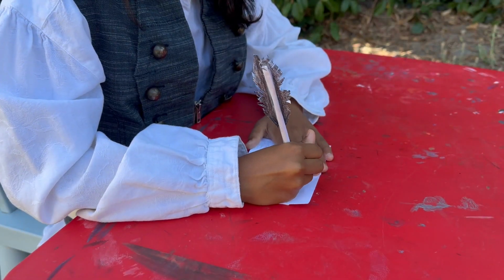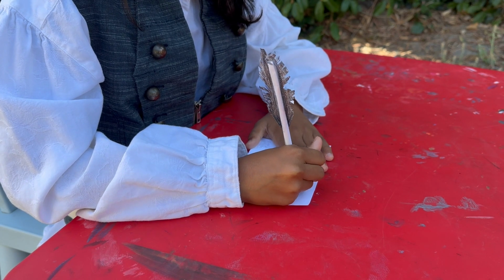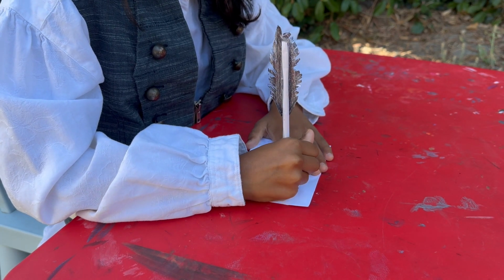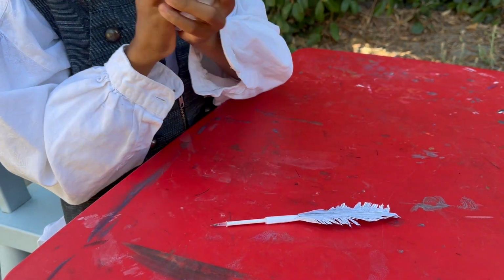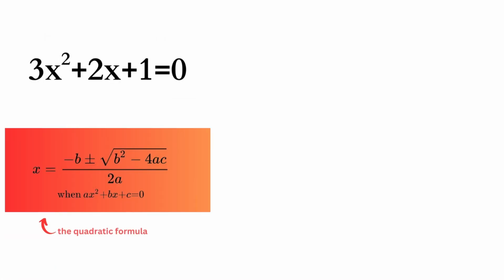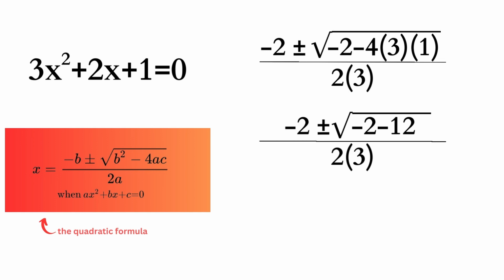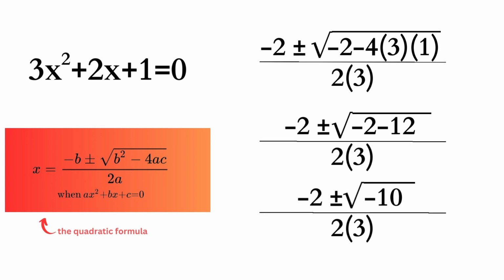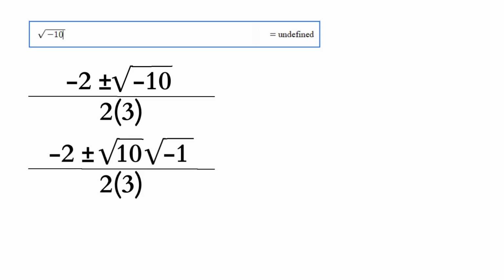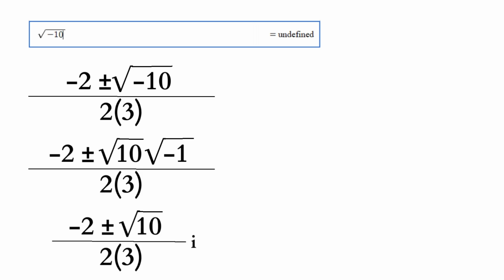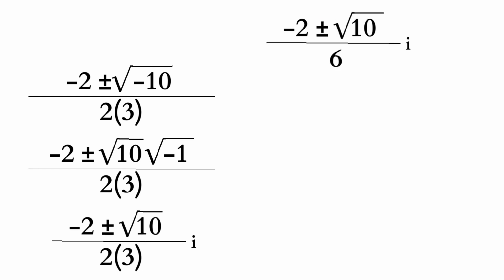Well, imaginary numbers had to be imagined by Renaissance mathematicians in order to solve quadratic equations that, when being solved for, ended up with a negative under the square root. For example, here we have a quadratic equation, and while solving this we get a negative value under the square root. Well, this becomes undefined, but if we separate the square root portion into the square root of the number times the square root of -1, we can replace it with i, because we know i is equal to the square root of -1. This makes the square root portion positive, allowing us to move forward with the equation and find an